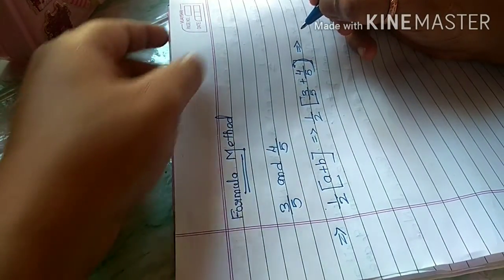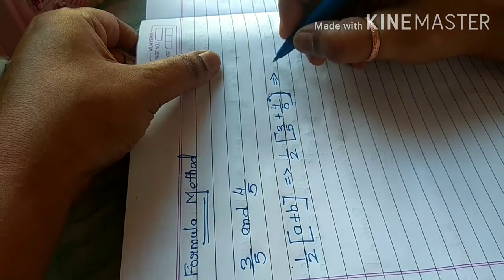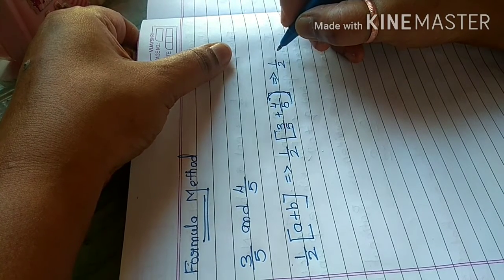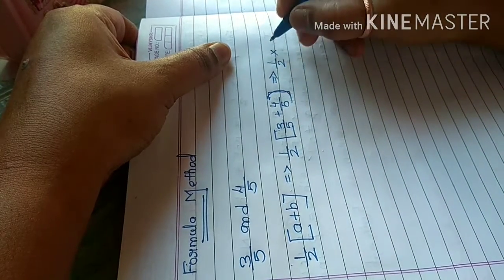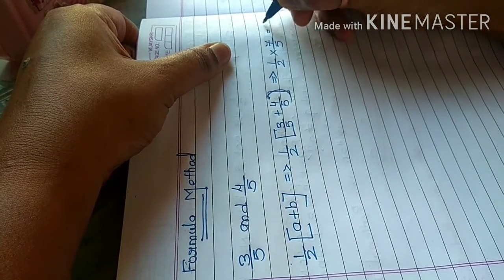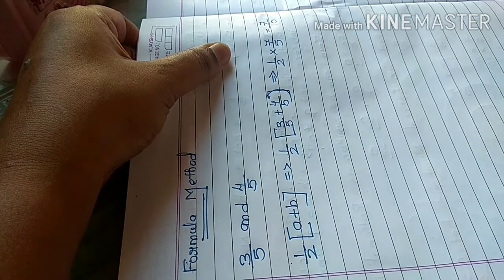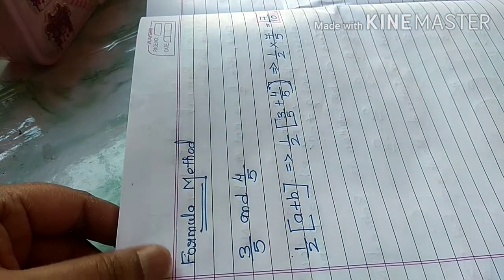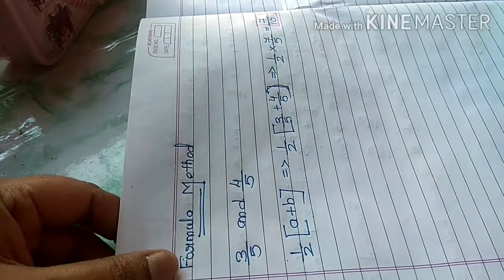that implies 1 by 2. Since the denominators are same, we don't have to do cross multiplication or anything, just directly add the numerators: 7 upon 5, and we will get the answer 7 upon 10. So our first rational number has come, that is 7 upon 10. So between 3 upon 5 and 4 upon 5, the first rational number is 7 upon 10.